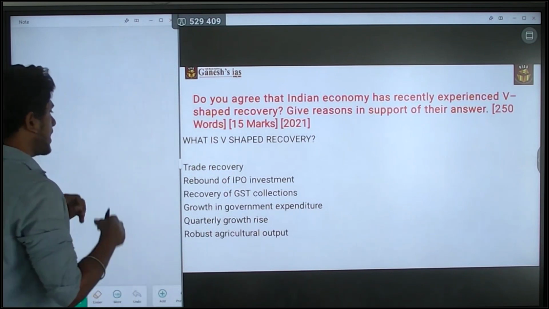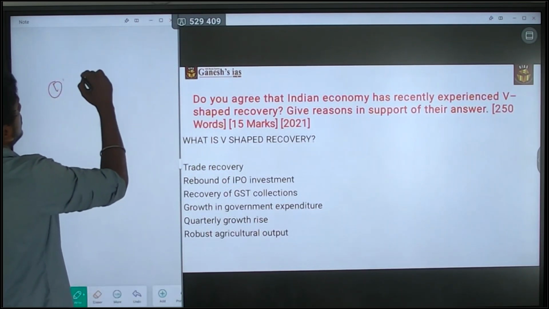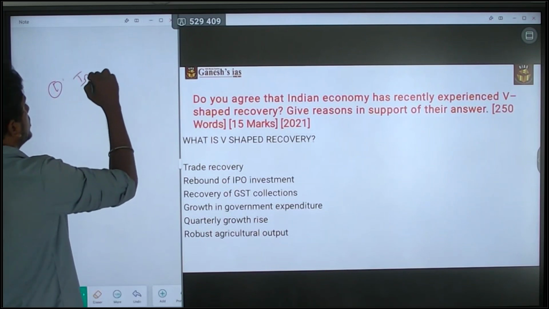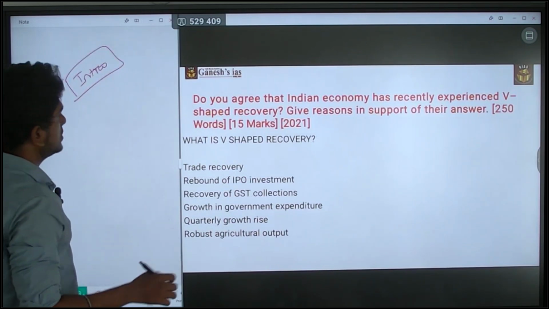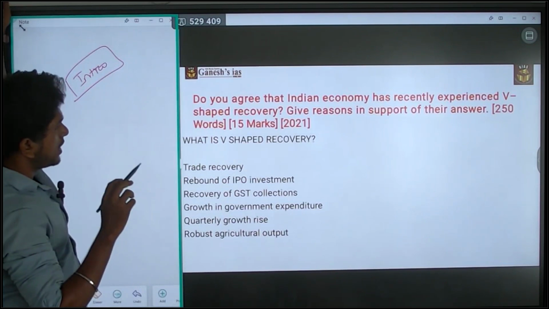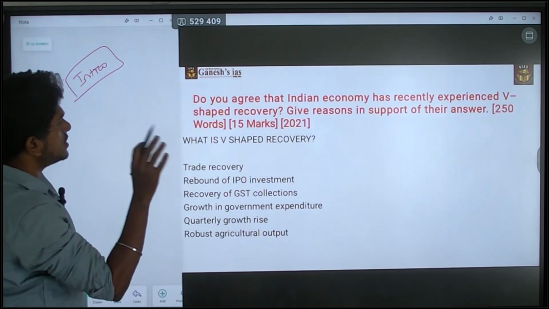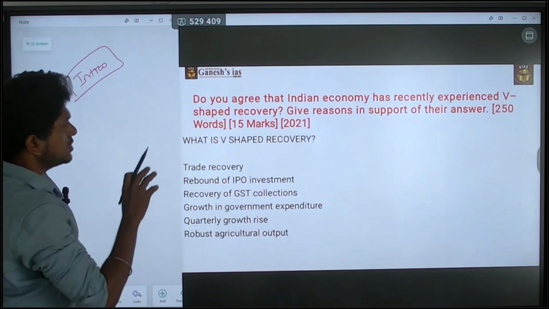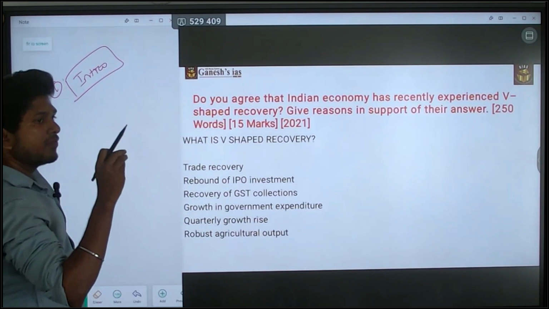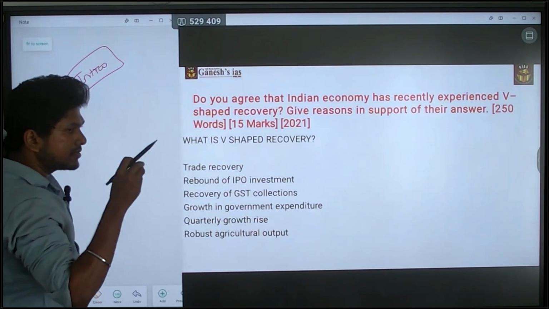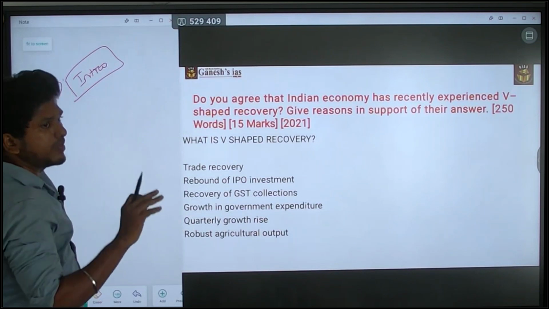So, how you can address this question is first, introduction. How you can give the intro? It's simple as that. Do you agree Indian economy has recently experienced the V-shaped recovery? Actually, this question is from 2021, after COVID. From there only India made an infant step towards rising the economy.